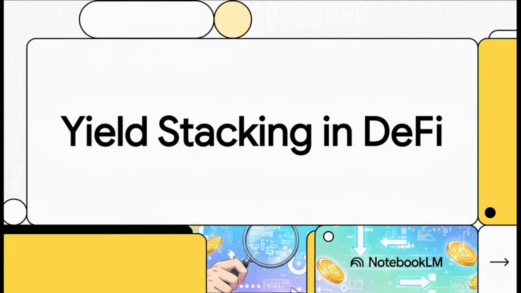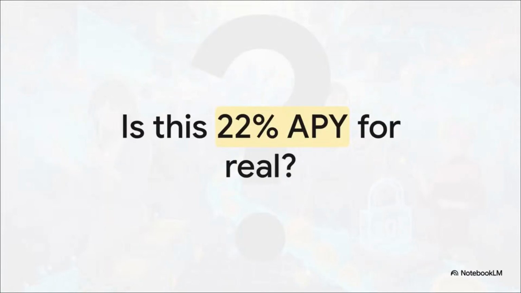You know, if you've ever been scrolling through DeFi and seen one of those wild triple-digit APYs that just looks way too good to be true, well, your gut was probably right. Today, we're going to pull back the curtain on something called yield stacking and show you what's really going on behind those massive numbers.